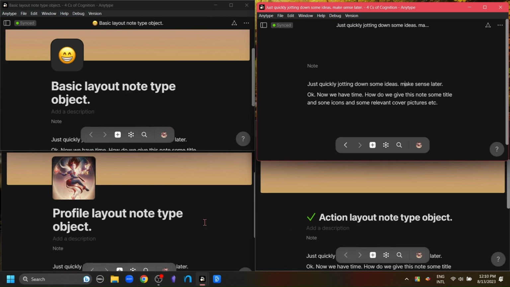Now to see the 4 layouts side by side. This is especially useful when, let's say, we have a class and we just took down some notes in the node layout, which we then turn into a basic layout to make it into an essay.